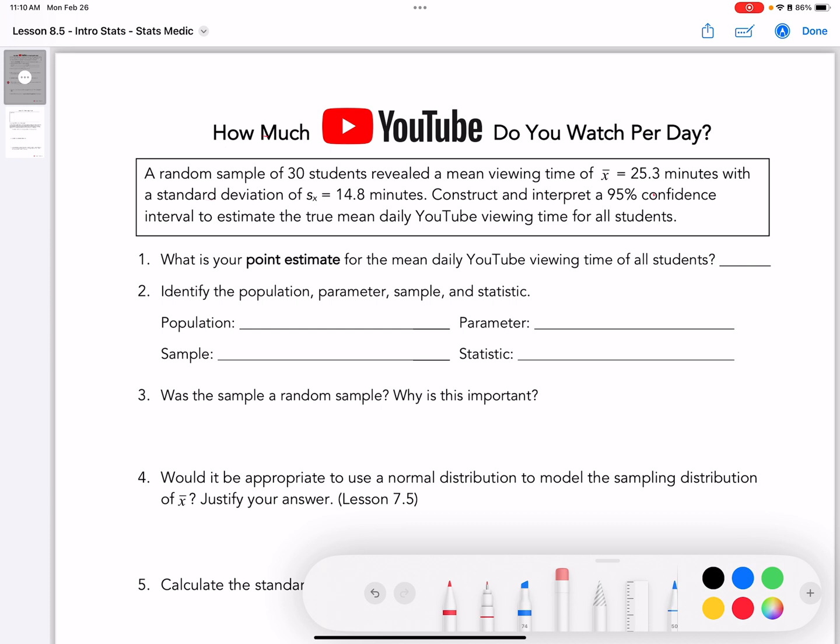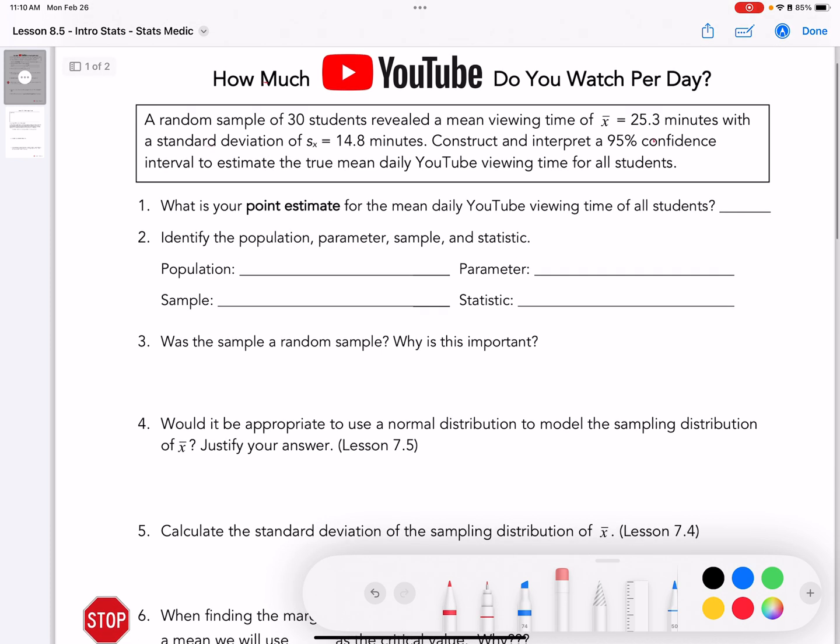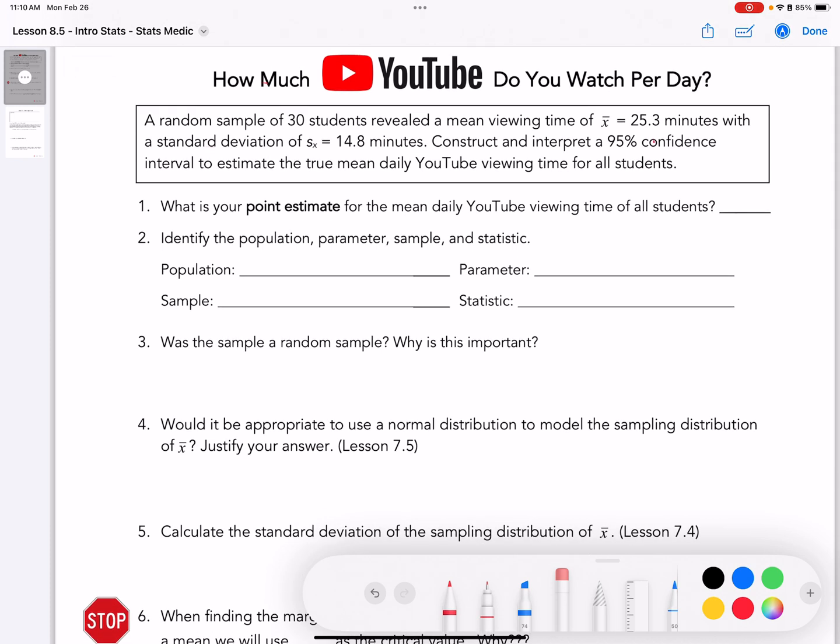All right, is it a random sample? And why is that important? Let me give you a second to think about it. Now, what does a random sample do? I've demonstrated in class before that if I just pick the first people in front of me, or friends, or the first that come to the classroom, they might have a different opinion than the entire class. A random sample picks a little bit of everybody and is a good representation of the entire population. So that's why. So would it be appropriate to just use a normal distribution for the sampling model?